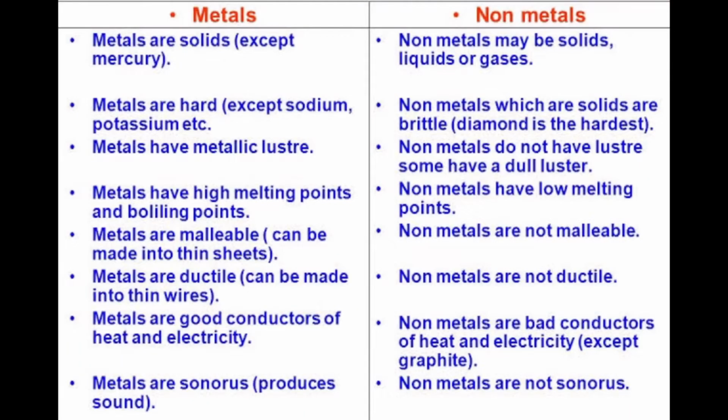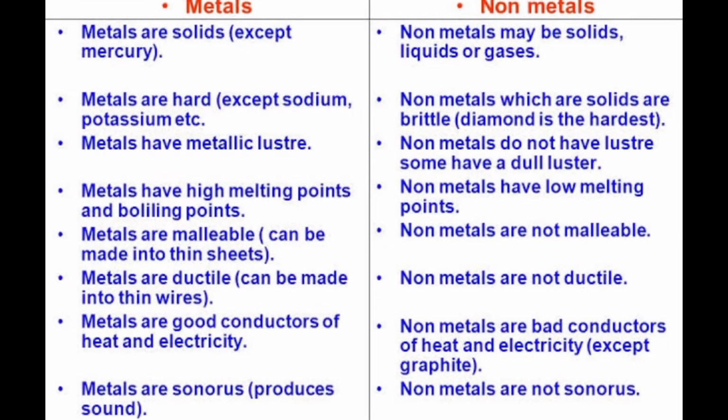Let us tabulate the difference between metals and non-metals once again. Metals are solids except mercury. Non-metals may be solids, liquids or gases, but generally they are liquids and gases. Metals are hard except sodium and potassium. Non-metals which are solids are brittle. For example, diamond is the hardest substance, which we have already discussed. Metals have metallic luster. Non-metals do not have luster. Metals have high melting and boiling points. Non-metals have low melting and boiling points.